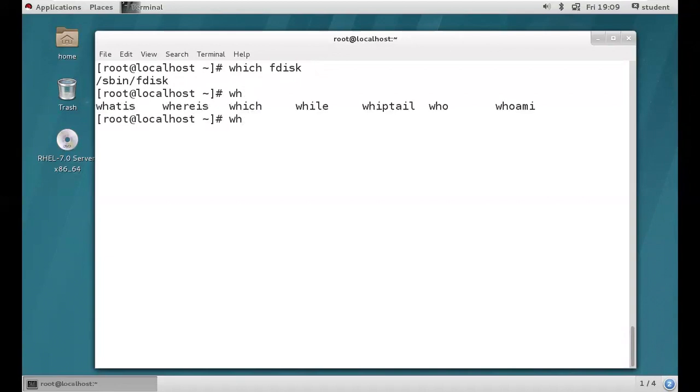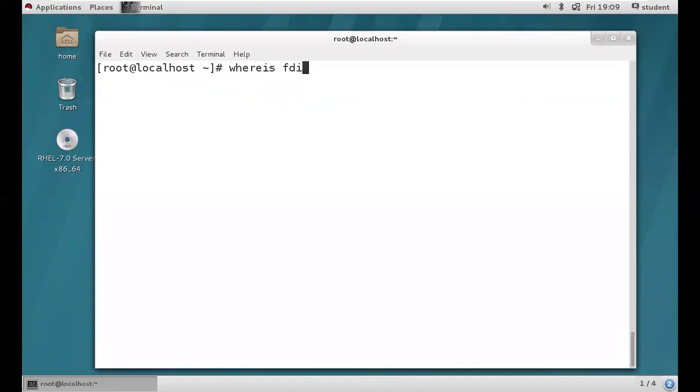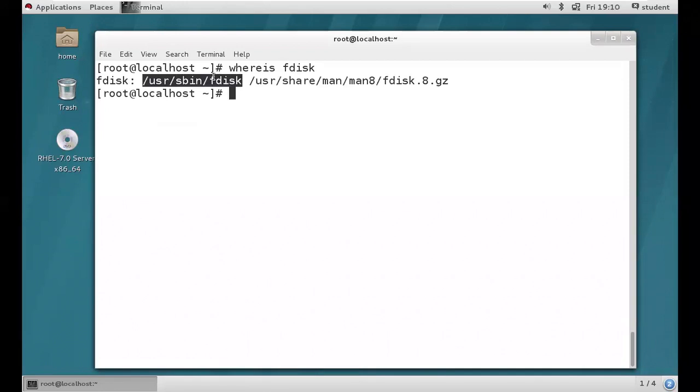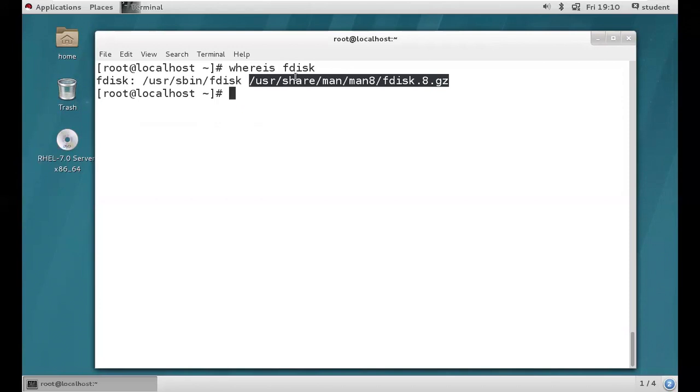Where is, which? Both are the same, guys. Where is can also be used. So whereis will provide where it is located, the path, and the man page also. I hope you got it. Maybe if you forgot, about sbin, right? Then you can use the which command and the whereis command, and you're going to get the path where it is located. So clear? Okay. As of now, I hope you're clear, right?